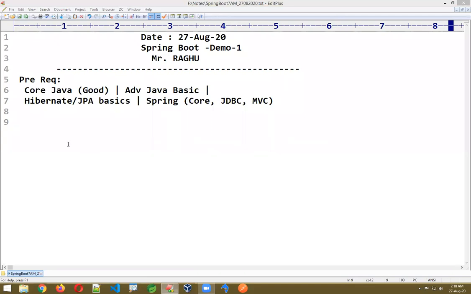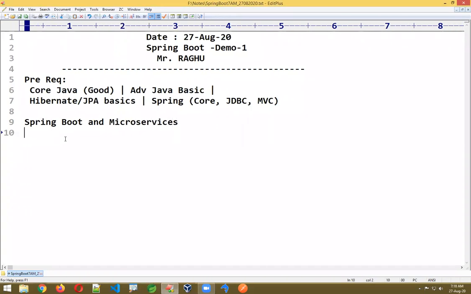What this course contains here is Spring Boot and microservices. This course content I'll give after this session. You can even send an email to hr@nareshit.com for the course content if you want the complete content.